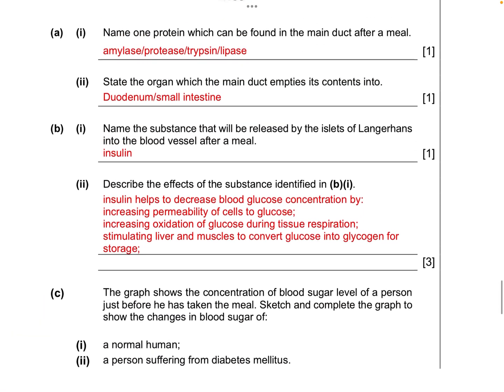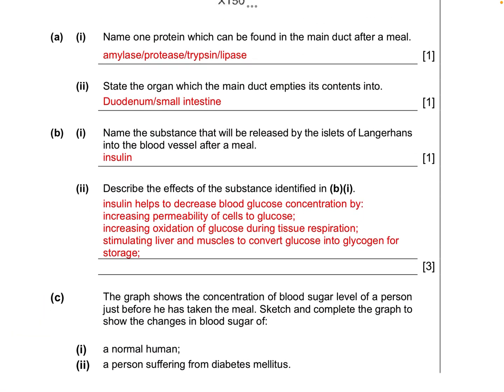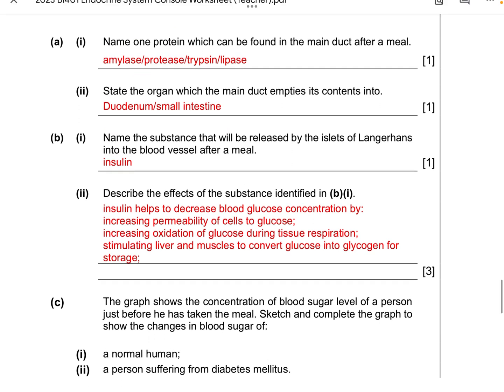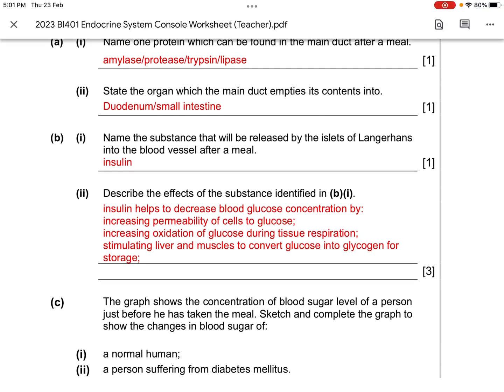Do you need to write all? You see 3 marks, right? So the 3 marks, 3 points. This time round, we'll give 1 mark for the fact that you say that insulin helps to decrease blood glucose concentration. Then you give any 2 out of the 3 options they gave you. In fact, in your textbook, they gave you many options of how insulin can work. Any 2 will do.